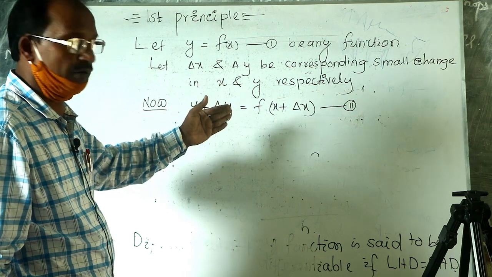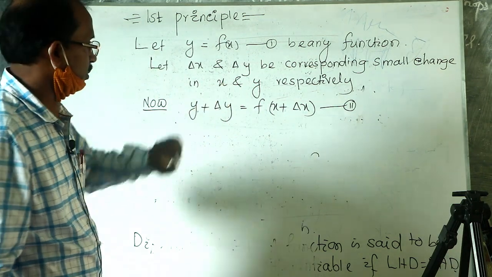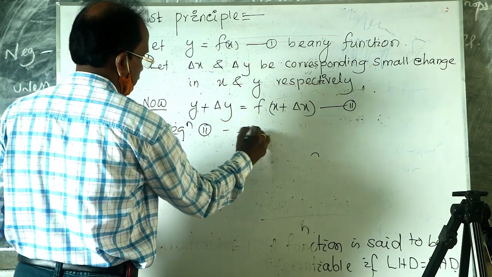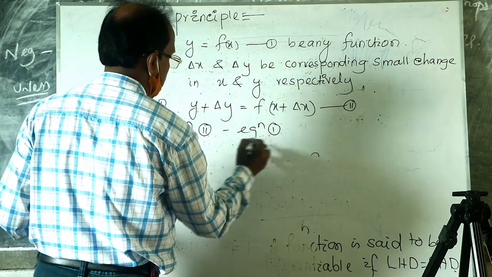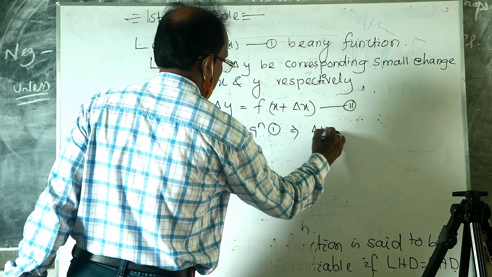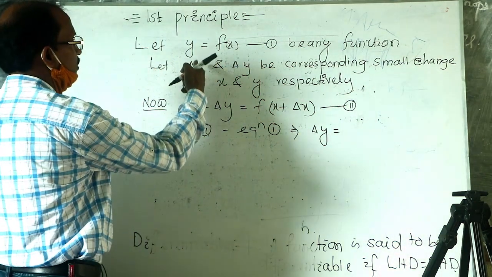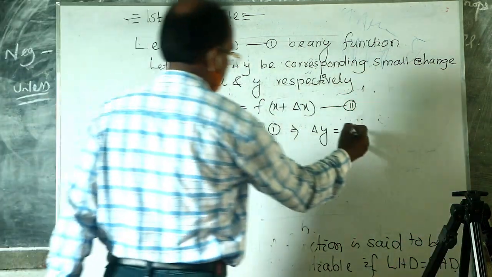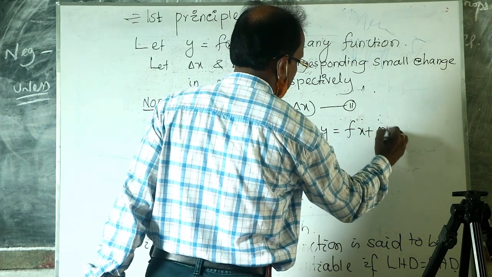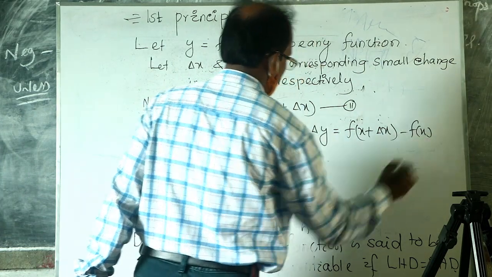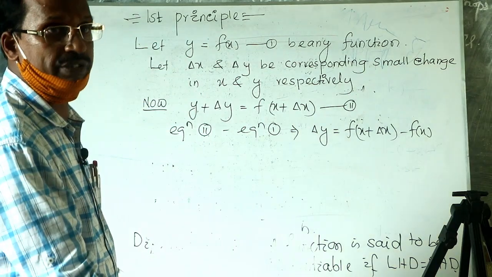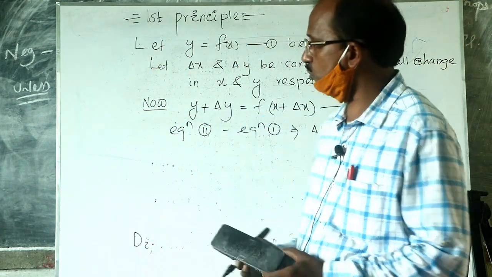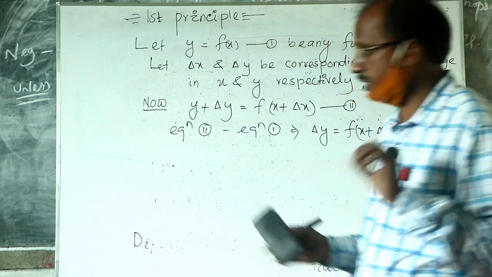Then equation 2 minus equation 1 implies delta y is equal to f of x plus delta x minus f of x. Dividing both sides by delta x and taking limit as delta x tends to 0. Clear? Doubt if any?